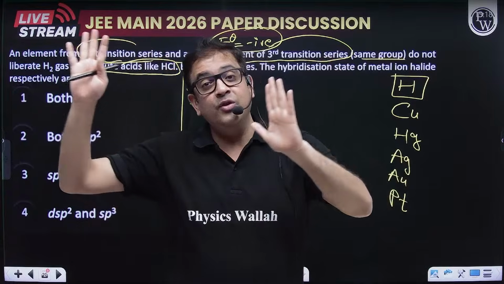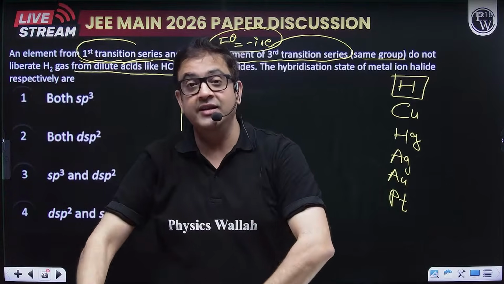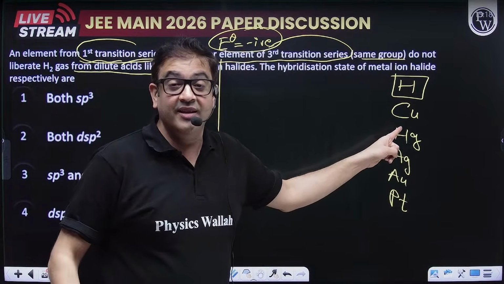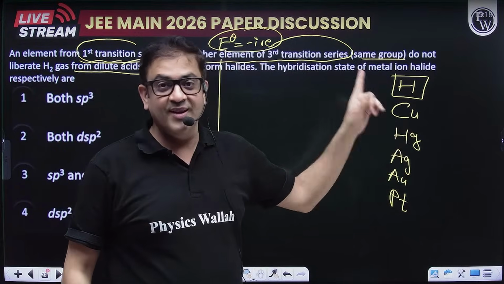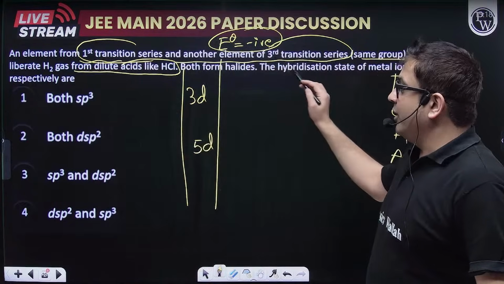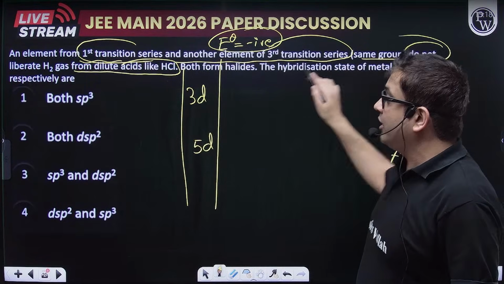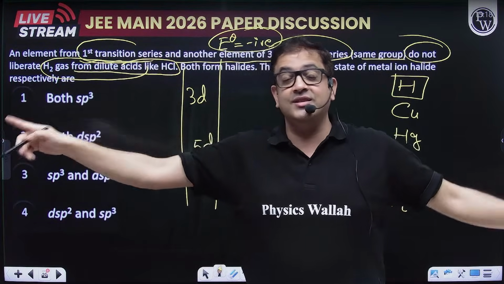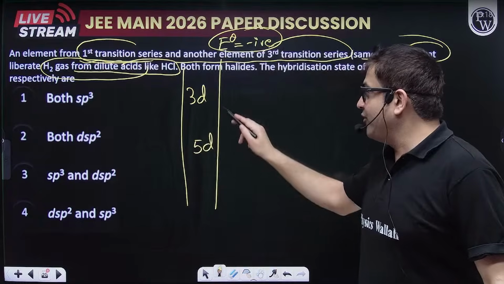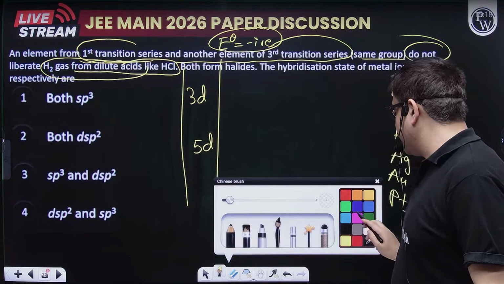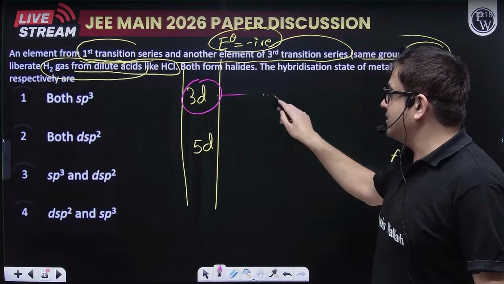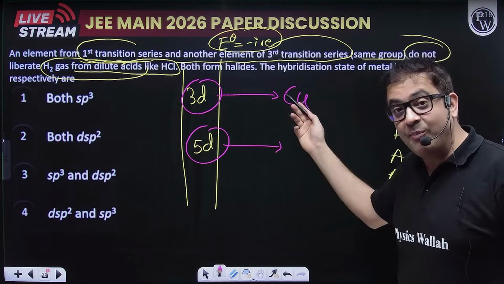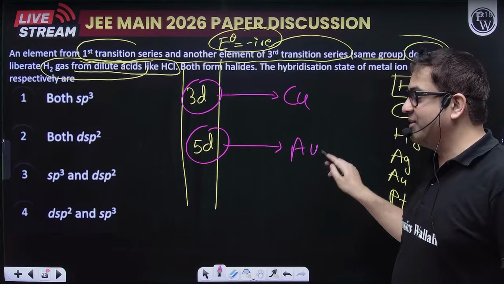So even if you know the class 10 reactivity series, you can say who falls behind hydrogen in the 3d series: this copper. So only copper does not liberate hydrogen gas in the first transition series. Therefore the 3d series element is copper, which will make the 5d series element gold, the group partner of copper and silver.